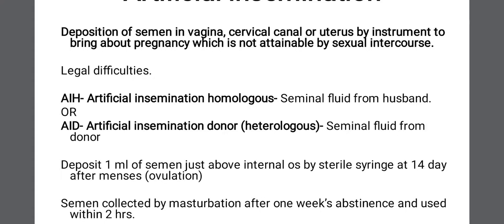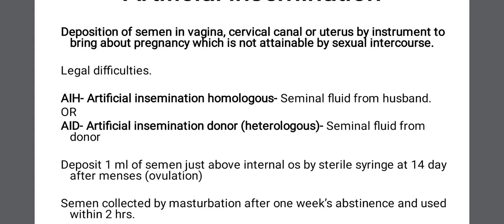Say it is the husband, that is artificial insemination homologous: the husband should have 1 week's abstinence. In case of a donor also there has to be 1 week's abstinence, meaning at the time of collection by masturbation, that person should not have had sexual intercourse for at least 1 week.